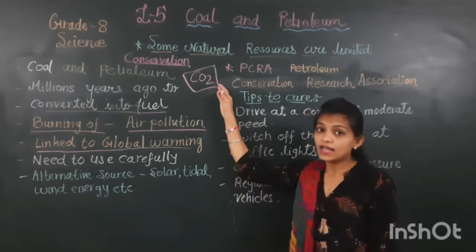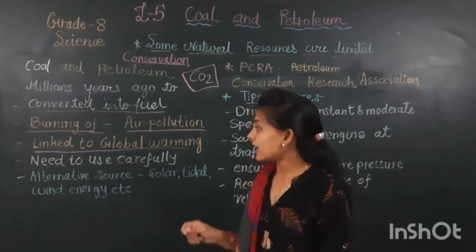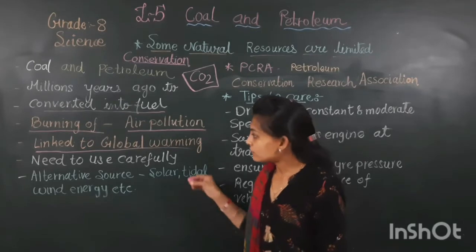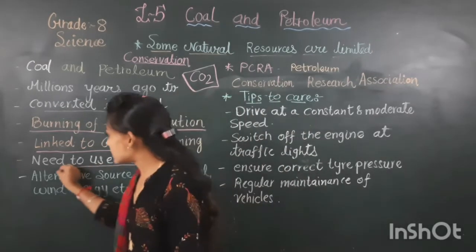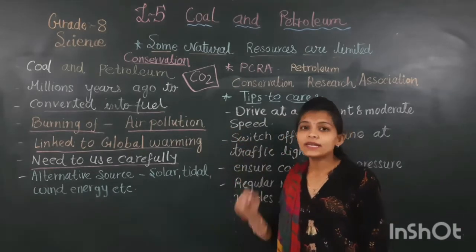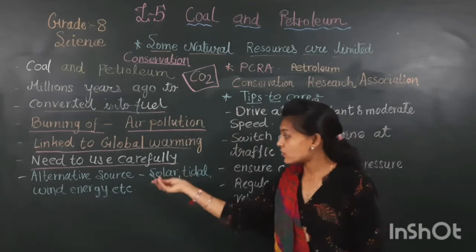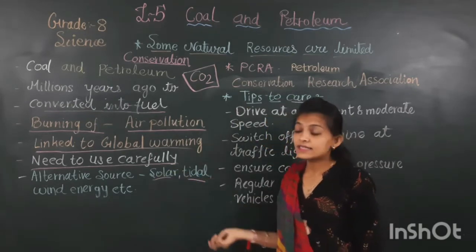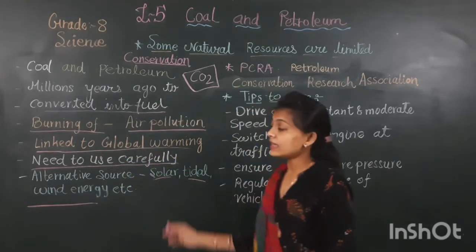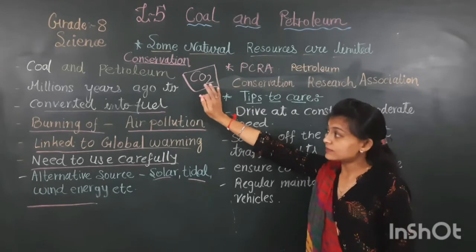Temperature क्या हो जाएगा? High हो जाएगा. And we cannot survive when the temperature is very high. So what do we have to do now? We have to use these exhaustible resources very carefully. We have so many alternative uses. Instead of coal and petroleum, we can use solar energy, tidal energy, wind energy, etc. So many things are there that we can use instead of coal and petroleum.